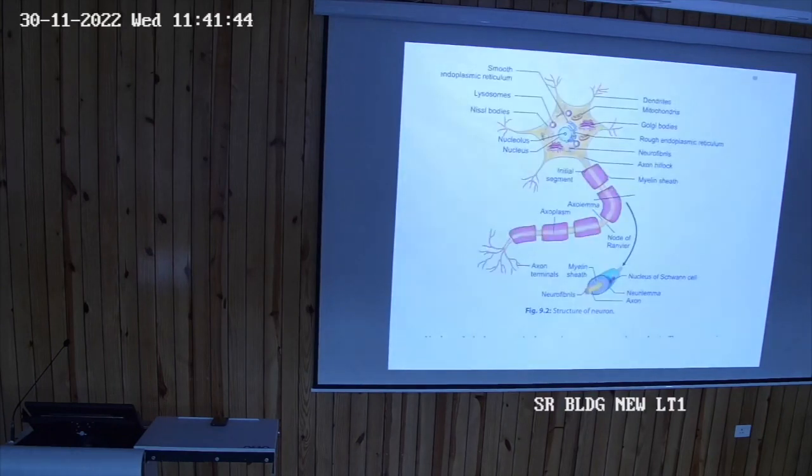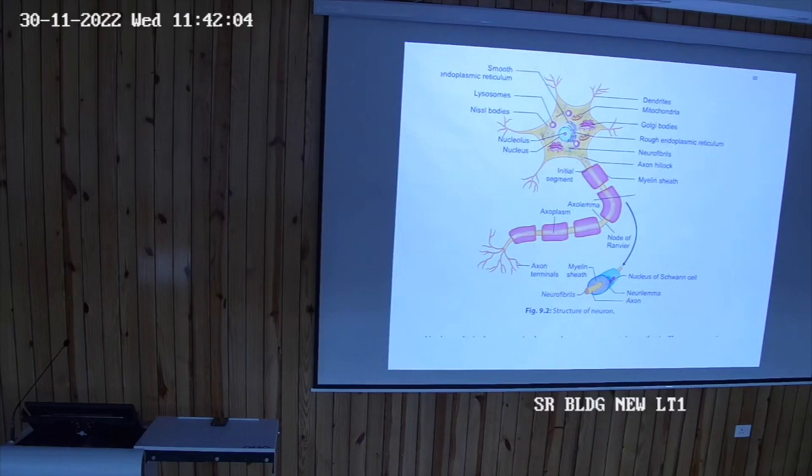Look here: nucleus, nucleolus, and also the rough endoplasmic reticulum, Nissl bodies, lysosomes, Golgi bodies, all these things.